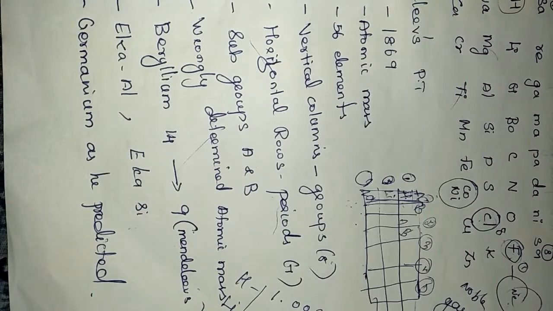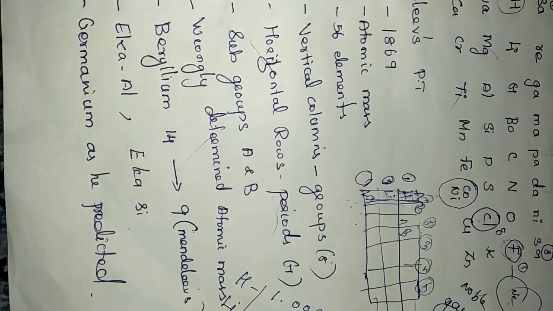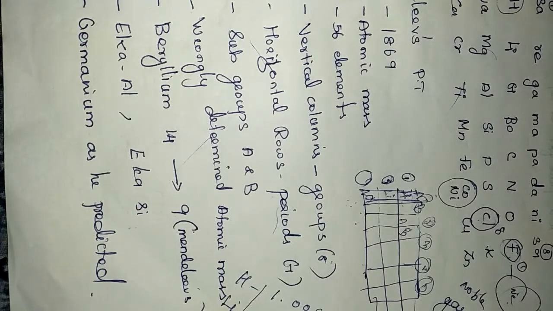And also, as I said, he predicted some elements. Mendeleev predicted that in future an element with atomic mass nearly about 72 will be found. Like that, they found germanium with 72.59. Can you follow? Some vacant space he kept. Why? Because in future new elements can be found out.